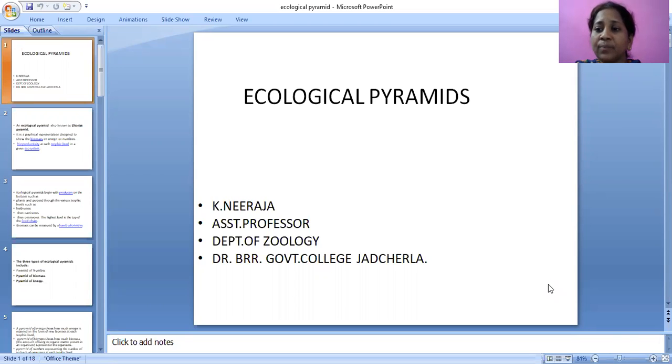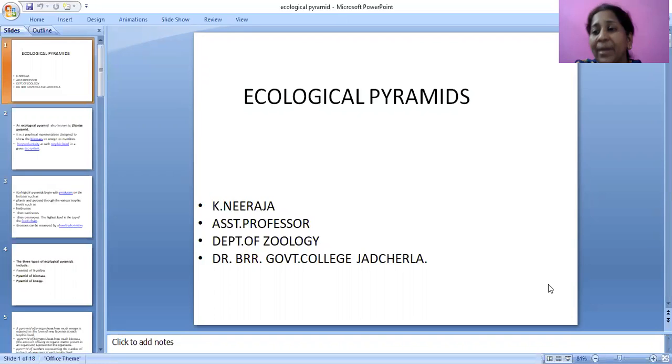Biotic factors are producers, primary consumers, secondary consumers, tertiary consumers. In this, primary producers are plants. Primary consumers are those animals eating the plants, which will be called primary consumers.